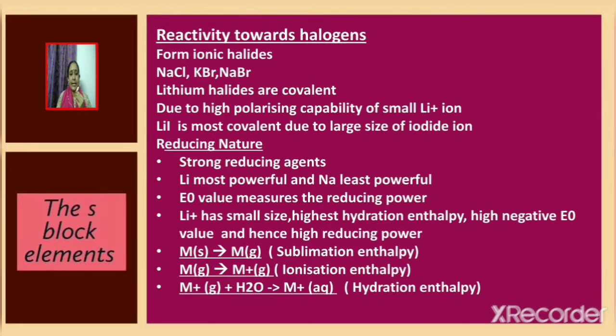Reactivity towards halogens. Alkali metals react with halogens to form ionic halides. For example, sodium reacts with chlorine to give sodium chloride. We know that sodium chloride is an ionic compound. Other examples are potassium bromide, sodium bromide, etc.